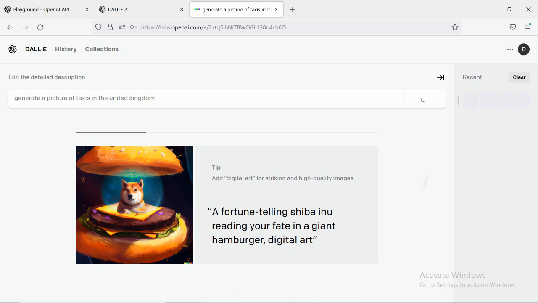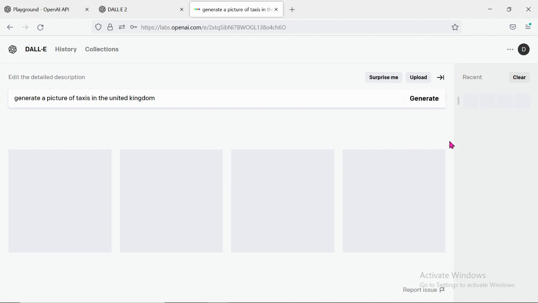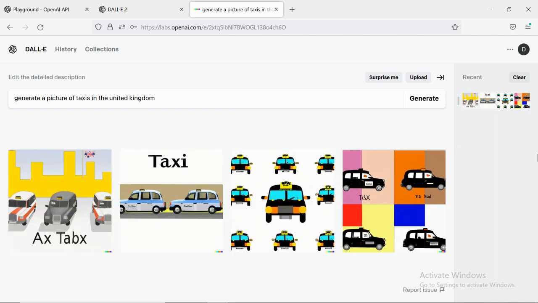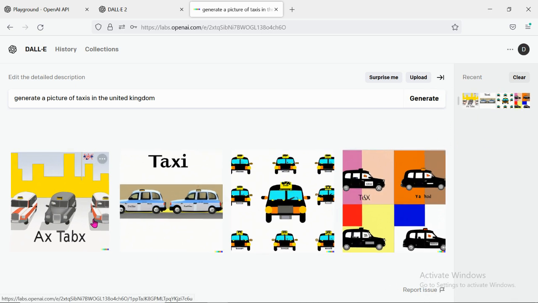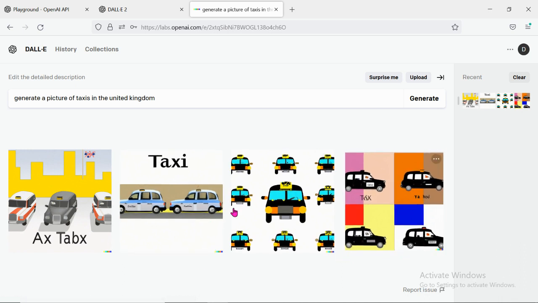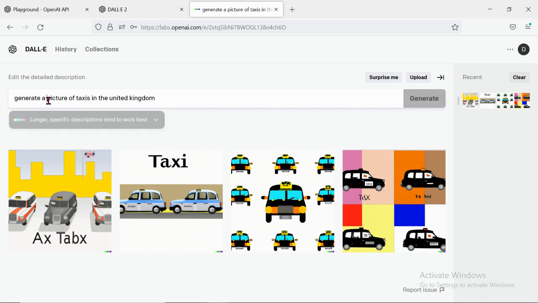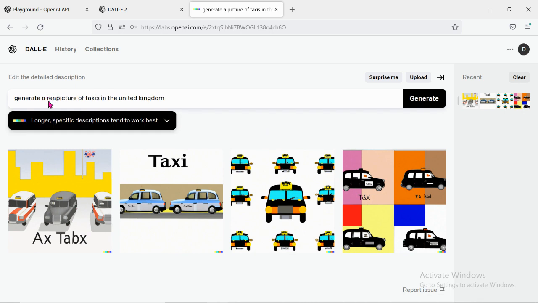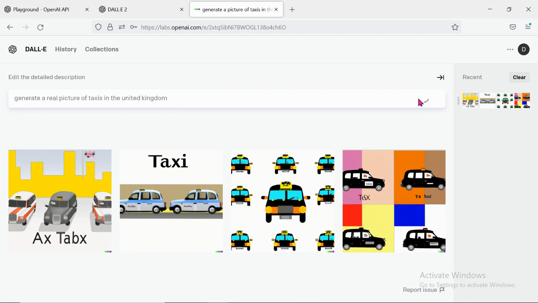So this is loading, by the way. As you can see, this loading icon. Okay, so this is just how these pictures look mostly. As you can see, these are just cartoon animated pictures. So let me write: a real picture of taxis in the United Kingdom. And let's see what it will bring.